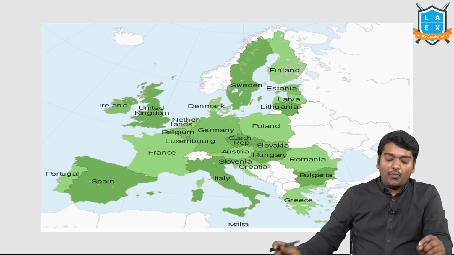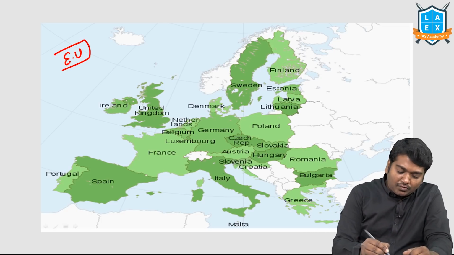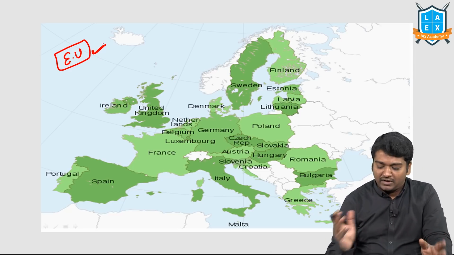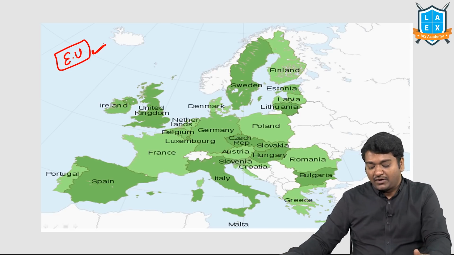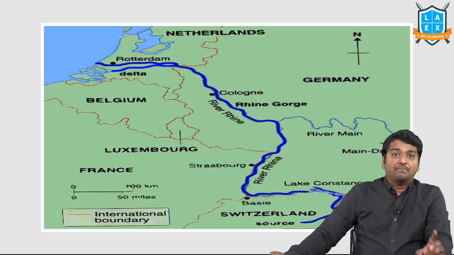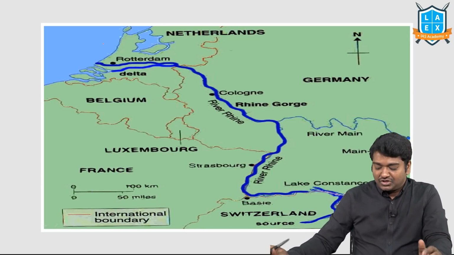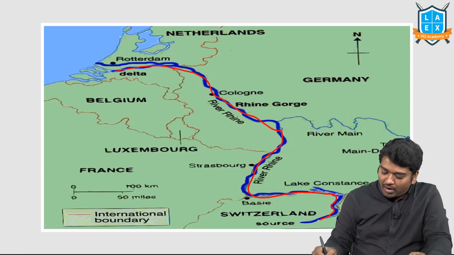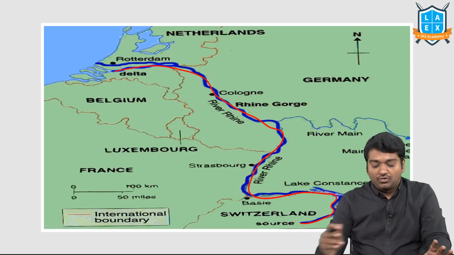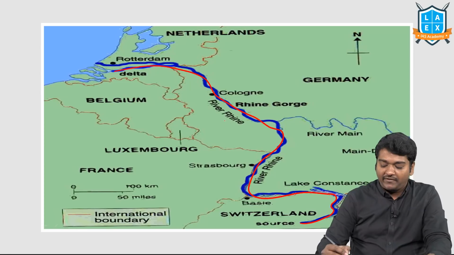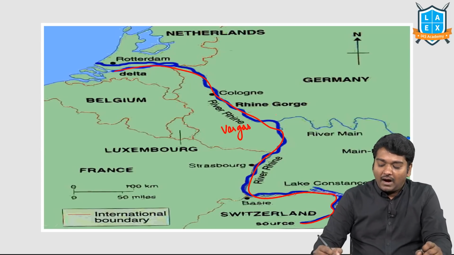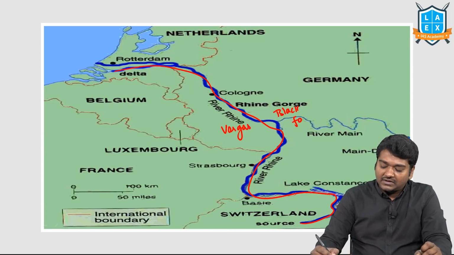And then the European Union, I just wanted you to know that because of Brexit and all, try to read about the European Union in international organizations. No need to remember the countries which are part of it. Then, because of the Jal Vikas Marg and other issues, I want you to know about the Rhine River. This is also an important waterway. They may ask you through which countries it passes, but mostly on one side of the Rhine River you have the Vosges Mountains, and on the other side you have the Black Forest. So try to read these two once.